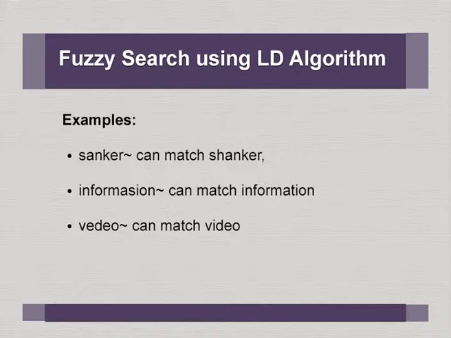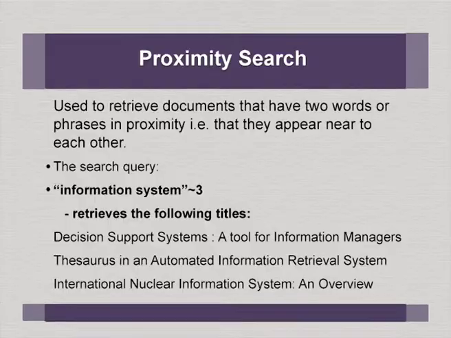And especially in the case of proper names of people, we know people spell their names in different ways in different regions. Sharada or Sarada. Many people write Ashoka, some people Asoka, or some people say Ashok. Then proximity search. It is used to retrieve documents that have two words or phrases in proximity.